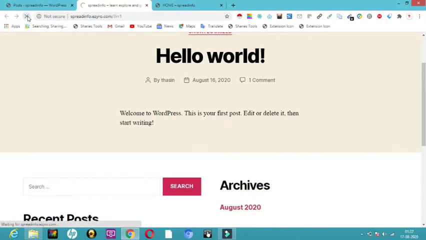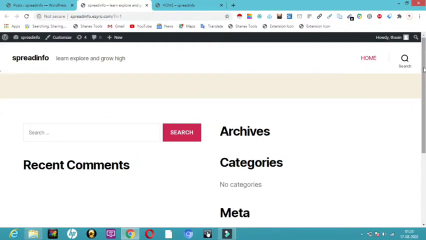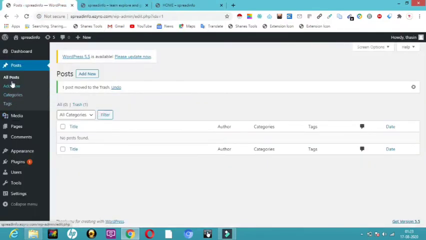spreadinfo.eziro.com. Let me click on this refresh button. So here you can see that hello world is not here. That post has been deleted, which was opening on my website. So here I have only one menu called home, and now I want many pages. So what I have to do is get into this all posts, where is that actually, add new, no, I want to create one more new page actually.